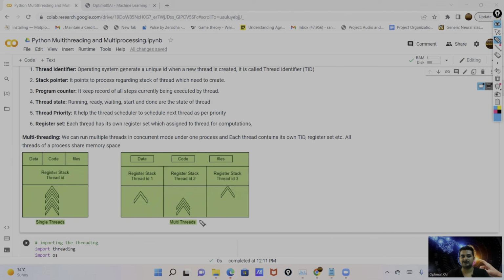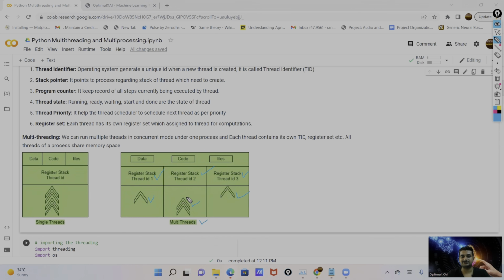This is the example of multi-threading. Here we divide these four tasks into multiple threads: thread 1, thread 2, and thread 3. We assign one task to thread 1, two tasks to thread 2, and one task to thread 3. This way we run these tasks in concurrent mode.